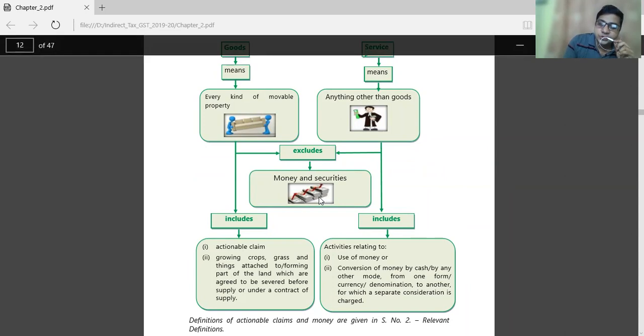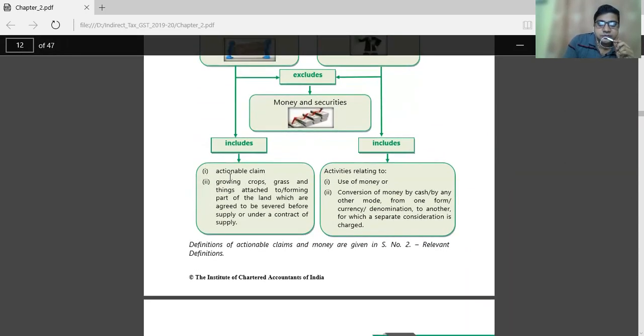But goods include actionable claims, growing crops, grass, and things attached to or forming part of land which are agreed to be severed before supply or under a contract of supply. This is the terminology by which we can say that it is a goods.